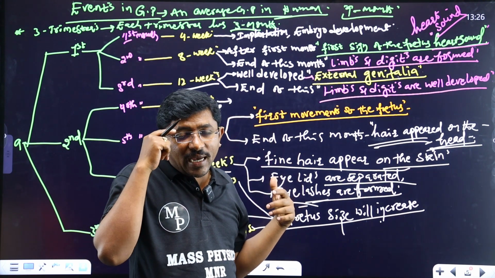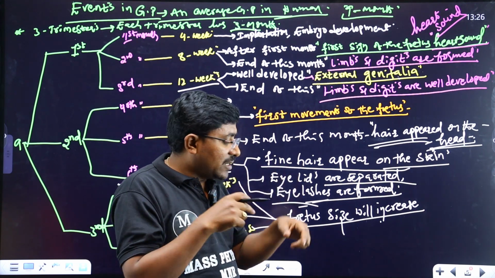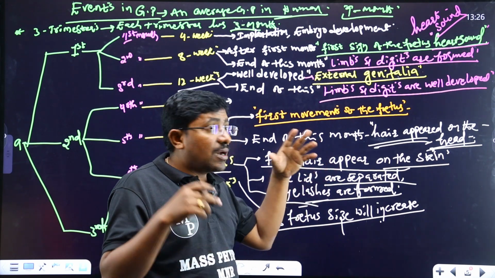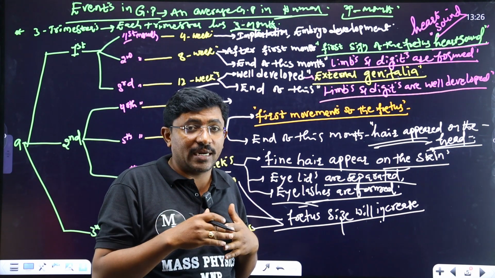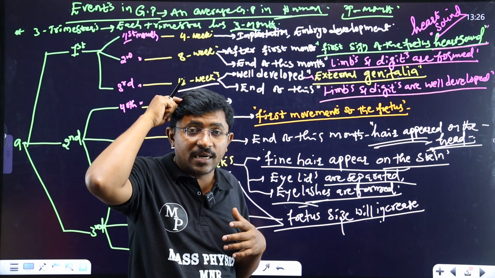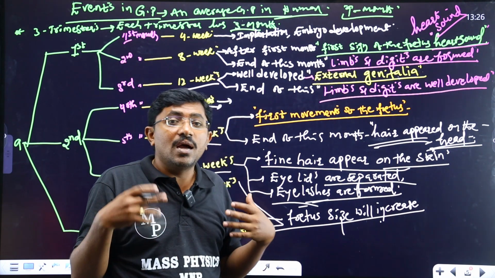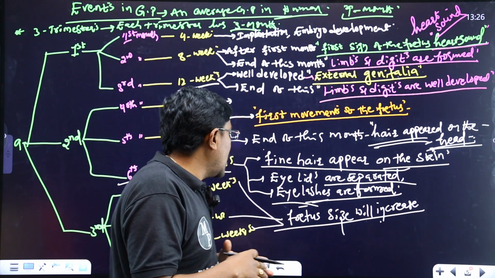See, compare eyelids and eyelashes. Okay, what is on the surface of the skin? Hair also. Compare with this, hair appearing on the head is the first appearing character. First, hair originates on the head. Then after, the hair slowly originates from the skin, and the eyelashes and eyelids. Okay, so this is the one.